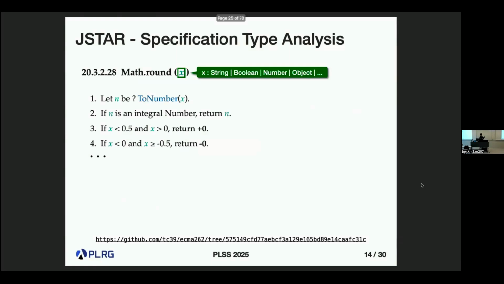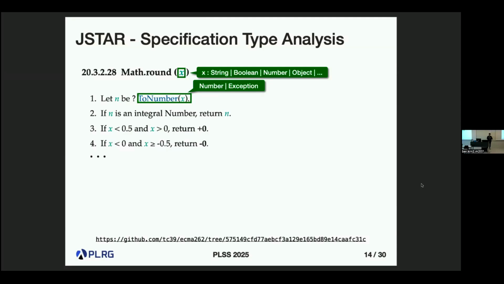First, the parameter x can take any JavaScript values, sometimes called ECMAScript values. So it can be string, Boolean, number, object, and so on. And after invoking the algorithm ToNumber, it returns some JavaScript number values or exception values. JavaScript exceptions are also values in our meta language.